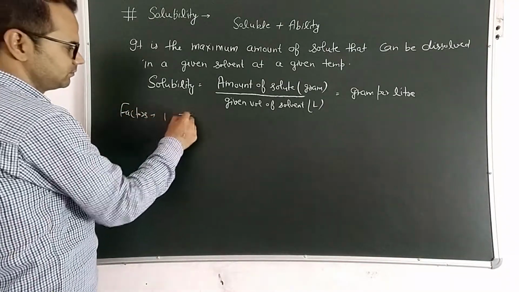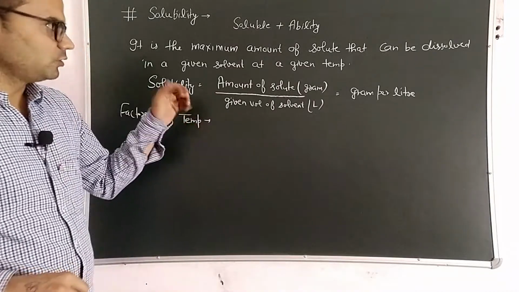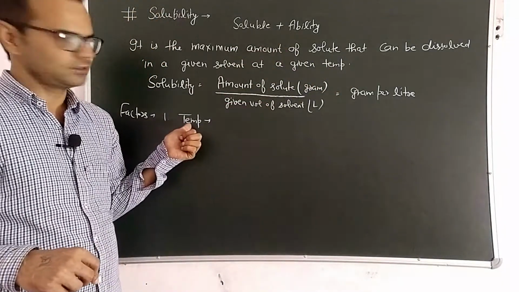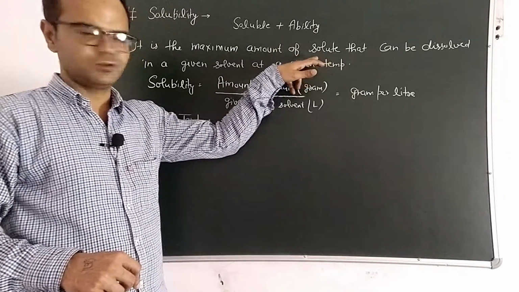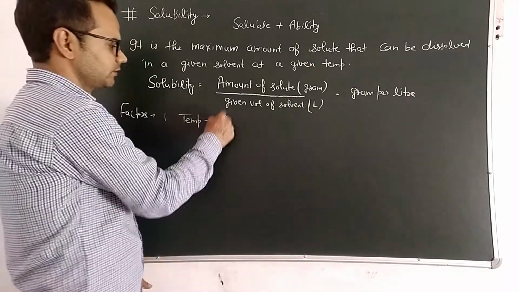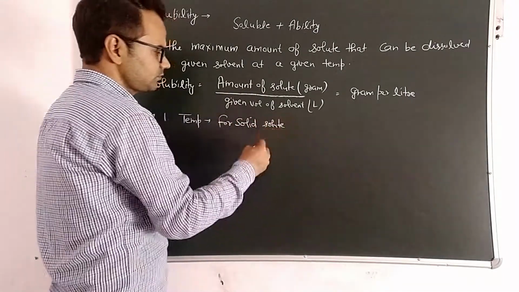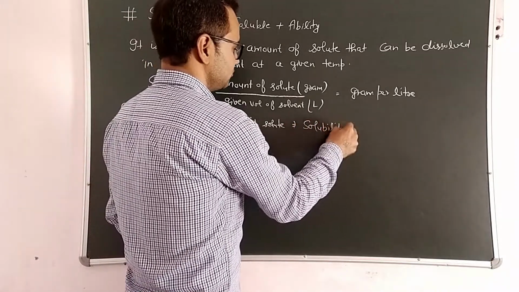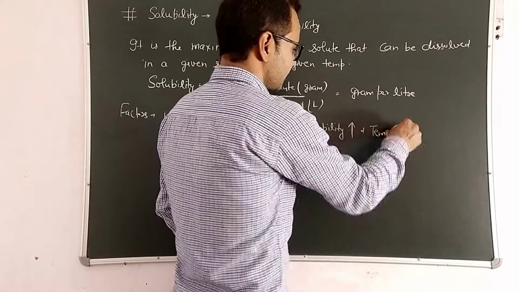First factor is temperature. That's why we use the word given temperature, because solubility is variable with the temperature. If we have a solid solute, then solubility increases with the increase in temperature.